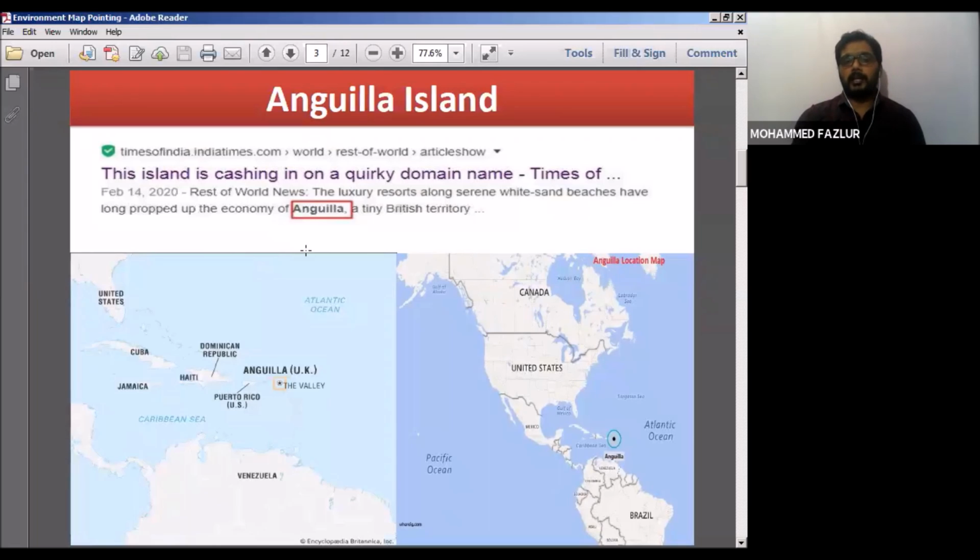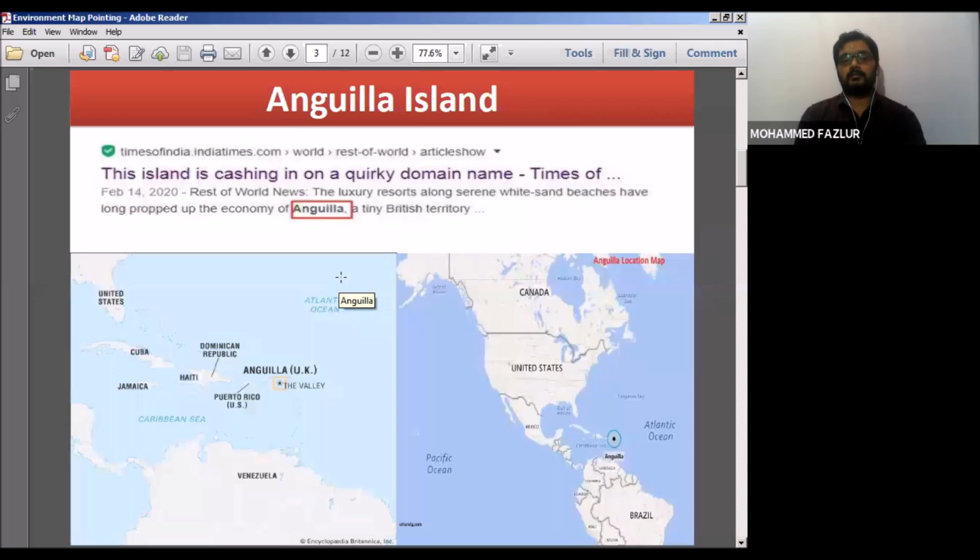The first point of Anguilla Island is it's a claimed territory of United Kingdom. The next important point is why Anguilla Island is in news. See, two reasons why Anguilla Island is in news. First one is the widespread usage of artificial intelligence. Anguilla Island in this Caribbean region has been using it from 2016 onwards. It has used AI widely in banking services, in medical services, in educational services, and that's the reason Anguilla is in news. This is one factor.